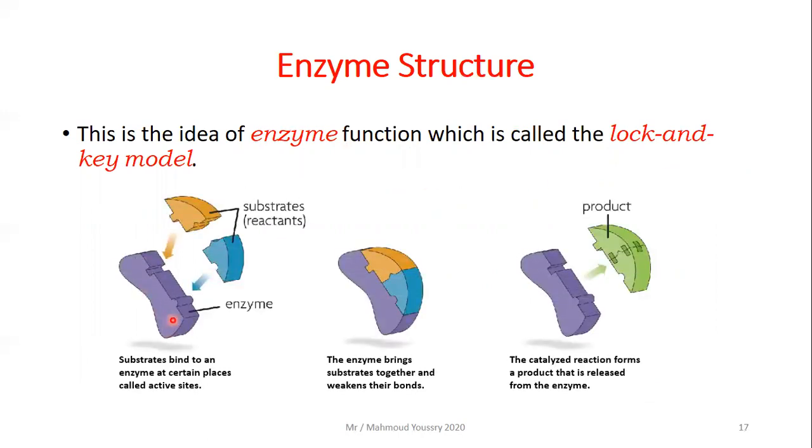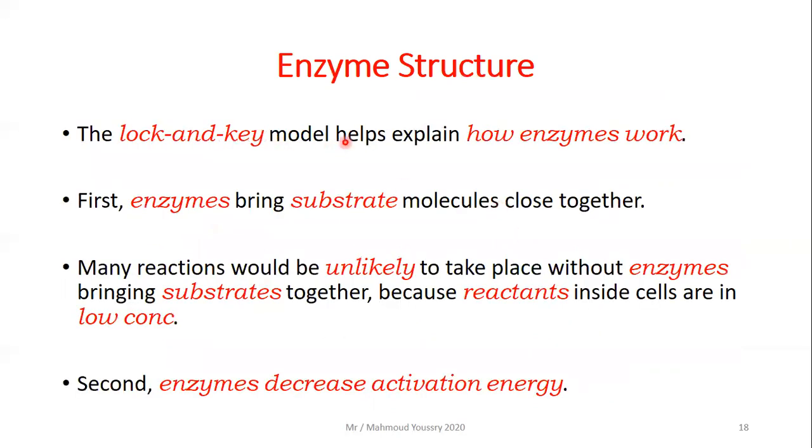Look here, these are the enzymes. These are the substrates, the reactants. They bind to the enzyme at certain places. They are called the active sites. These are the active sites of the enzyme. When they bind together, the enzyme brings the substrates together and weakens their bonds, makes their bonds weaker. Then the catalyzed reaction forms a product that is released from the enzyme. Look at the difference between the reactant and the product. So what happened here? The lock and key model helps explain how enzymes work.